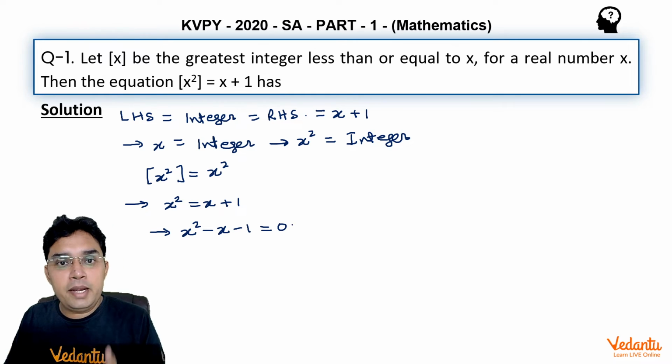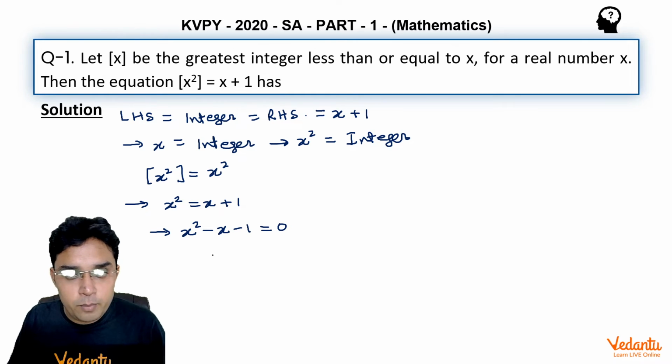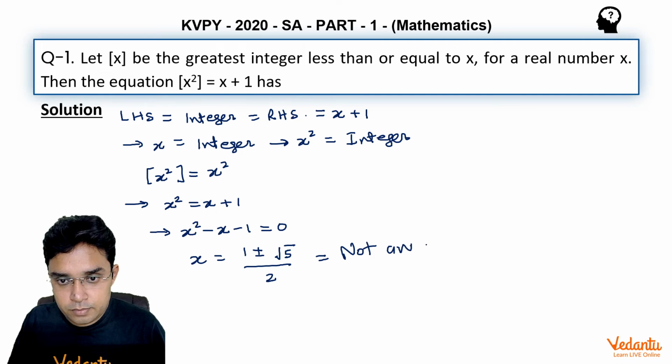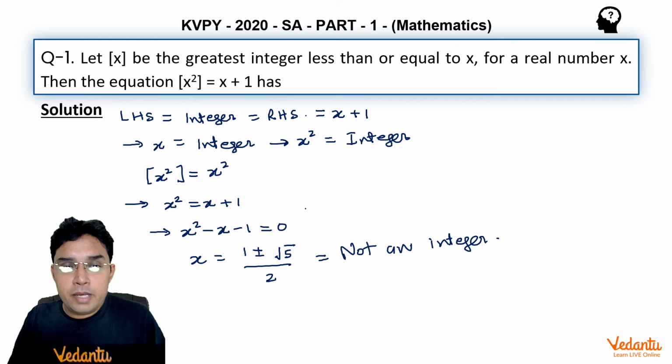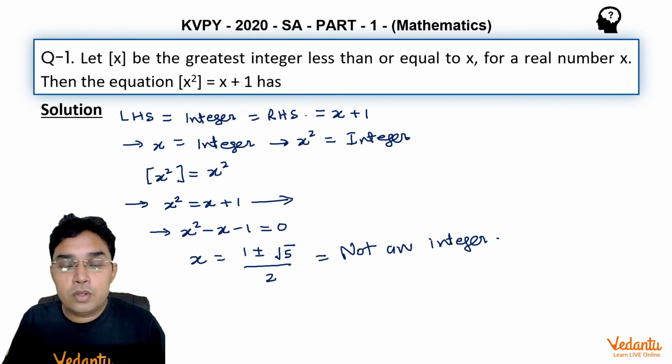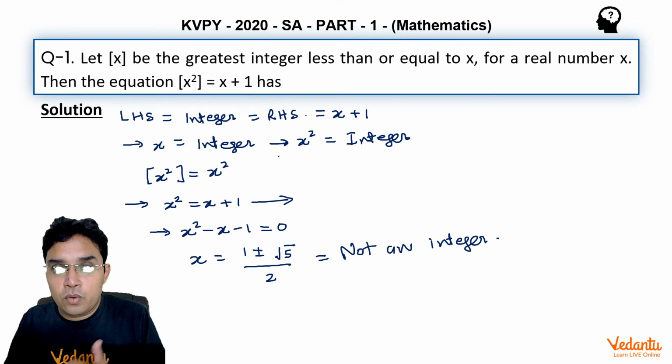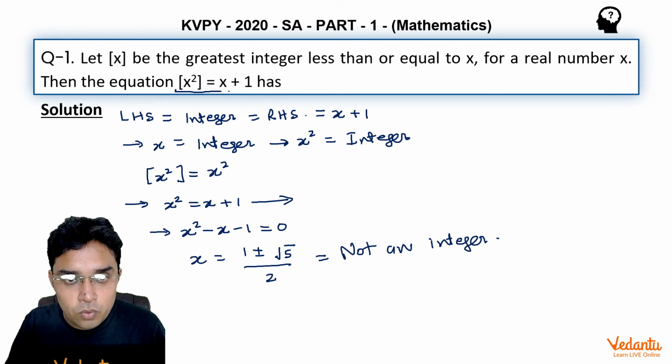Now we can find its roots by the quadratic formula, which comes out to be 1 plus or minus root 5 upon 2, which we can see is not an integer. But if you remember, we got this equation on the condition that x should be an integer, because only then can this equation hold.